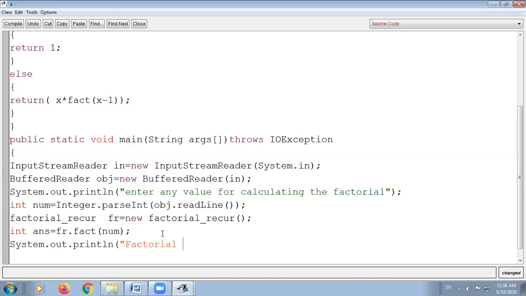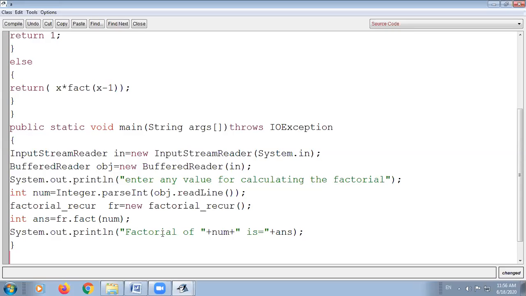So print factorial of, you can write the value of num also, factorial of num is equals to, then we will print the value of ans. Now we will close the main function, and at the last the class will be closed.